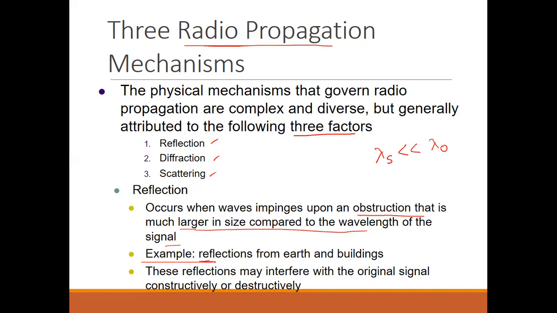The simple example is reflection from the earth. As we know, the wavelength of the signal is very less in comparison with the size of the earth and the buildings also. There are so many buildings which are very large in size. So these reflections may interfere with the original signal constructively or destructively.